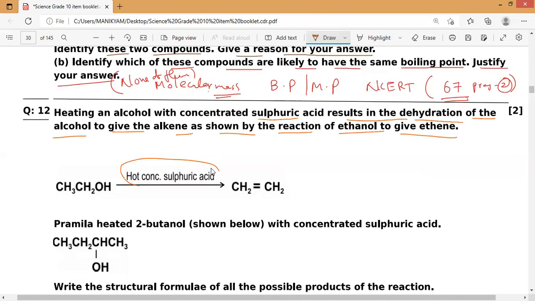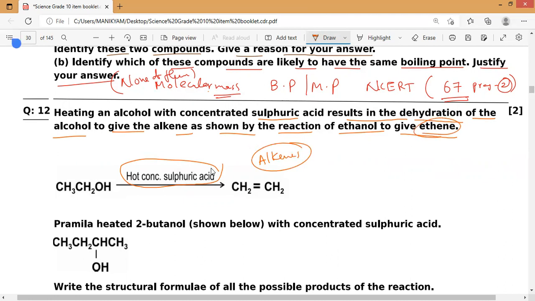Actually this is the dehydrating agent, which removes water from the ethanol, and it will produce CH2 double bond CH2. As we know, it is an alkene with a double bond. So that is the reaction of ethanol to give ethene, an alkene.